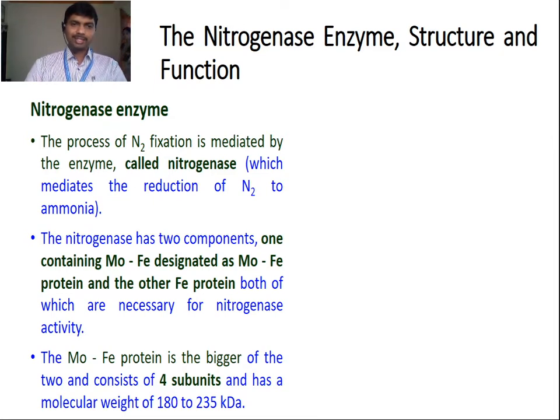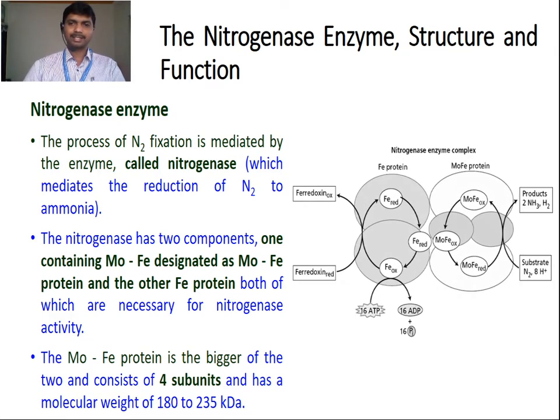The nitrogenase enzyme is a complex molecule. It is made up of two components. One component is named MoFe protein and the other is the Fe protein. Both are necessary for nitrogenase activity. The MoFe protein is bigger of the two and consists of 4 subunits and has a molecular weight of 180 to 235 kilodalton.